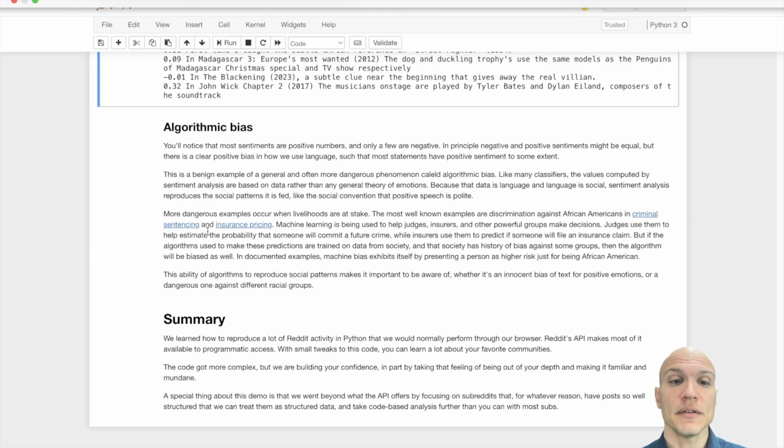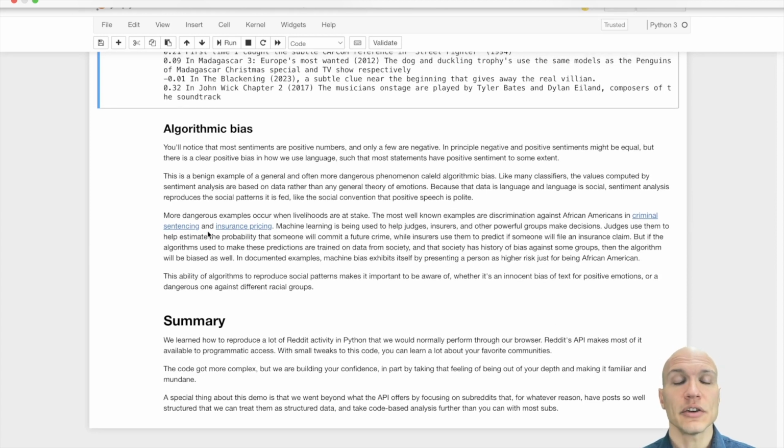So we just got a few examples to learn how to reproduce a lot of activity in Python that we'd normally do through a browser. We got to extend a little bit our reach by reading hundreds of posts, thousands of comments automatically, and chugging them down into a couple numbers that tell us about our world. And through all that, take something that we're familiar with and look at it in a new way. So thank you for playing along with me, and have fun.